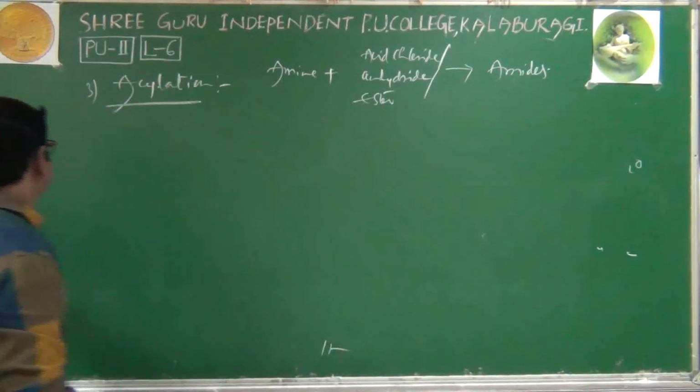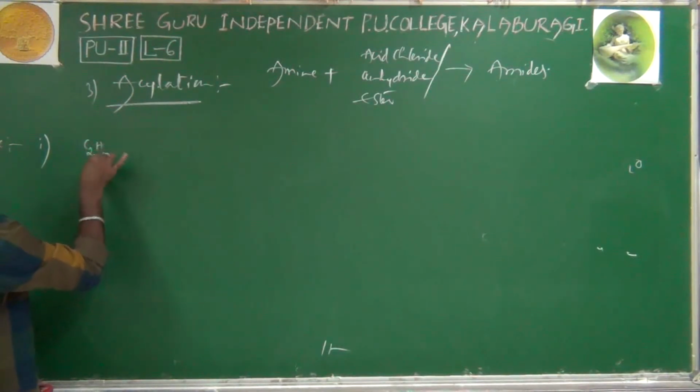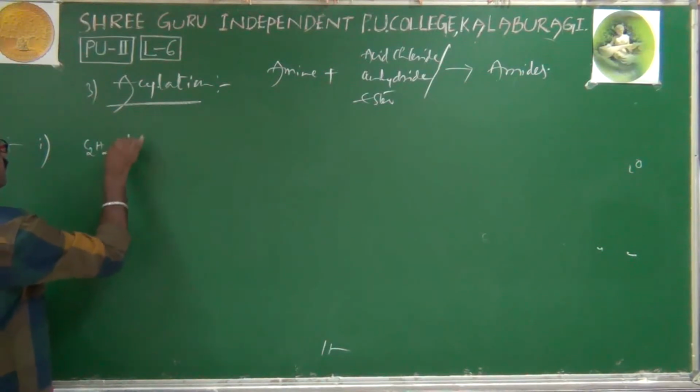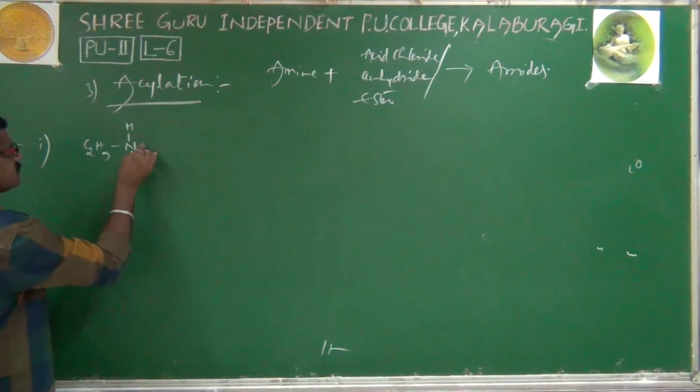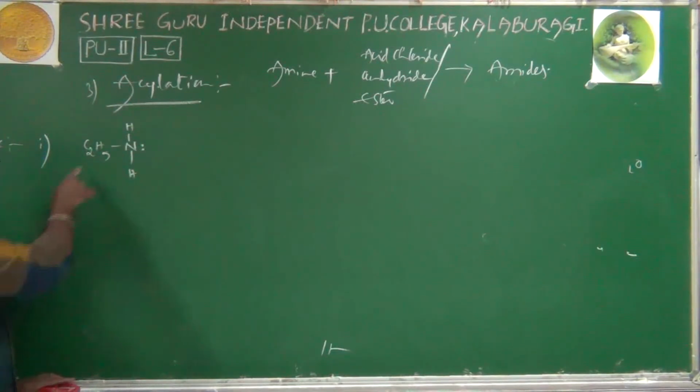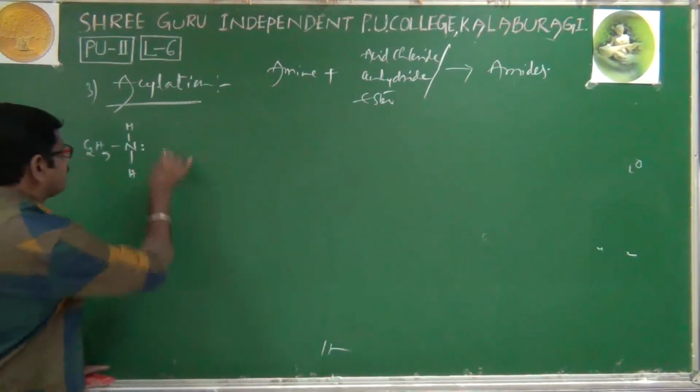Okay, now I will take NCERT examples only. Example number 1. In our NCERT book, they have given C2H5NH2, nothing but ethylamine. Of course, nitrogen is having a lone pair on it. Ethylamine is the common name, IUPAC name ethanamine. Reacting with